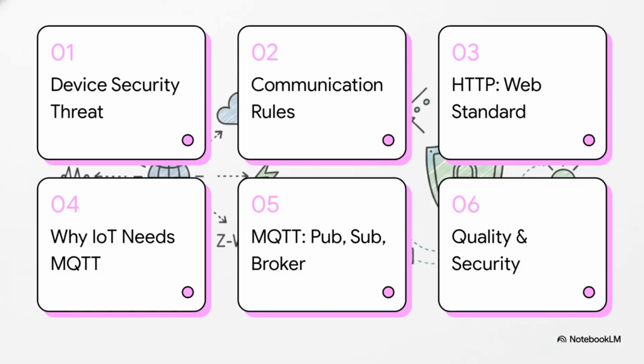Here's our quick roadmap for today. We'll start with the smart device security threat, then cover protocols and rules of communication. From there, we'll look at HTTP, which is the web standard, and then exactly why IoT needs a different protocol called MQTT instead. We'll break down how MQTT works with publishing, subscribing, and brokers, and finally wrap up with how we ensure quality and security. Let's just jump right in.